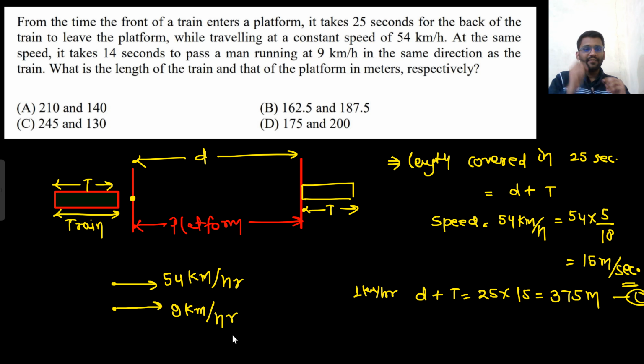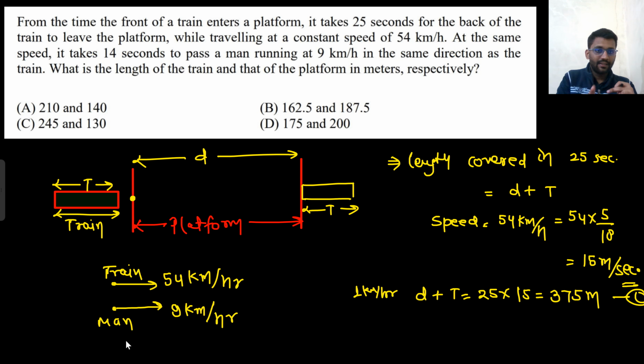Now what will this guy think about the speed of the train? This is the train. This is that man. So what will this man think about the speed of the train? He will think that the train is walking with 54 minus 9, that means 45 kilometer per hour. Are you getting my point?